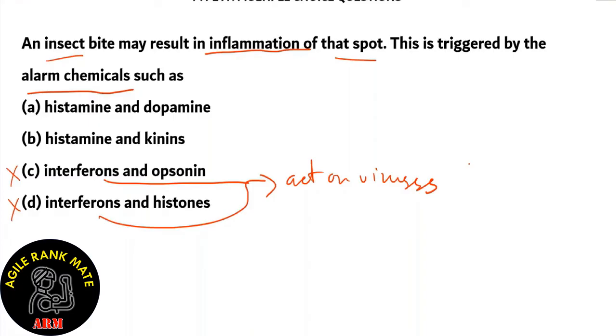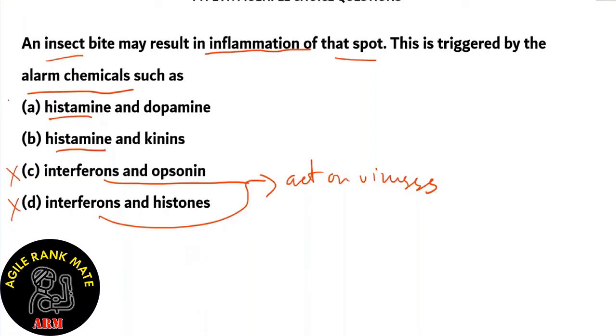So maybe an insect may be carrying a virus and it bit on you, but the interferons will not act on the bite or the inflammation at that spot. They act on the cells where the viruses are present. So they act on that virus specifically. So options C and D are incorrect. Let's look at options A and B. We know that both of them have histamine, and histamine is a definite chemical if something is inflamed. So inflammation is due to histamine. But what about the other chemical, dopamine and kinin?